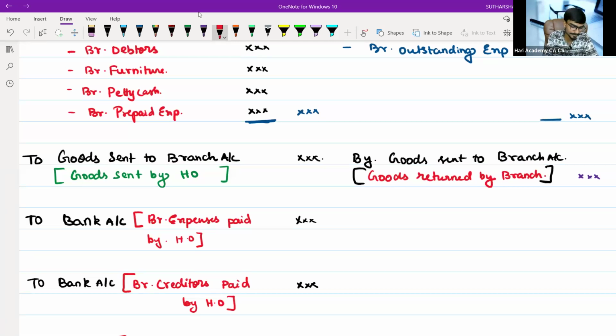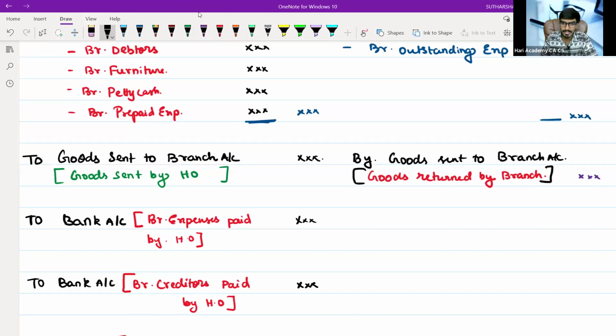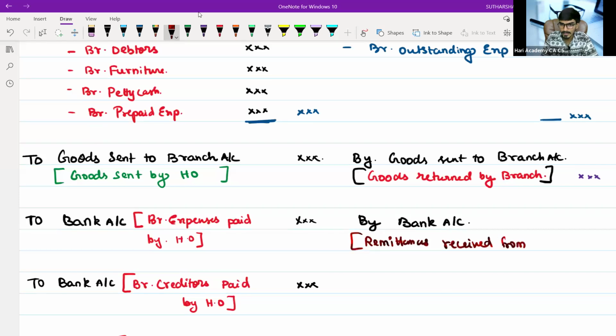Next, the last and final one before that, sir. What is that? It is nothing but by bank account. Why are we now crediting the bank account? It is remittances received from the branch.